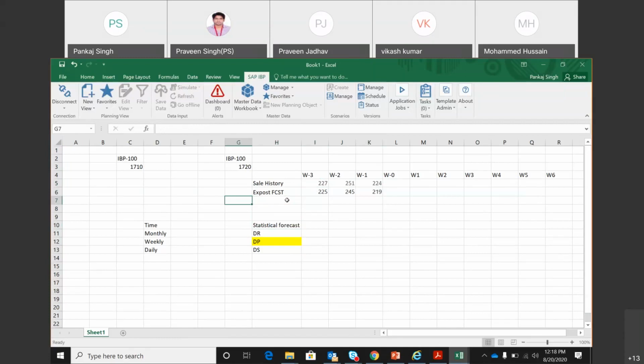So let's understand MAPE. The full form of MAPE is mean absolute percentage error. Okay. So first of all, we calculate error. Error is what was actual minus what is my forecast for that bucket. So we calculate the error for each of the buckets.